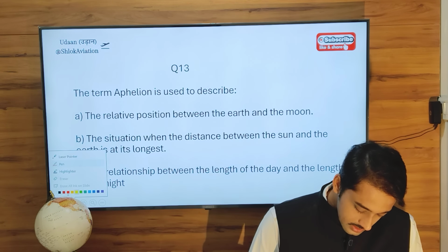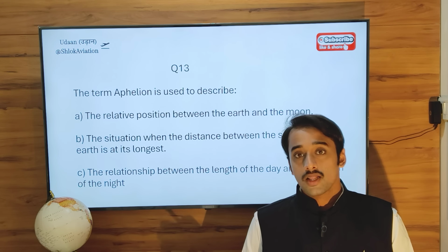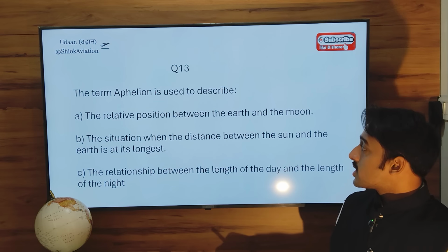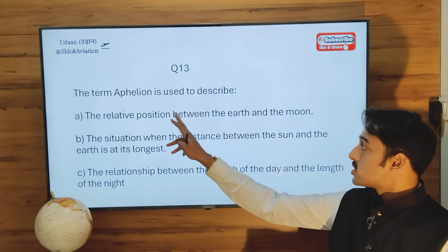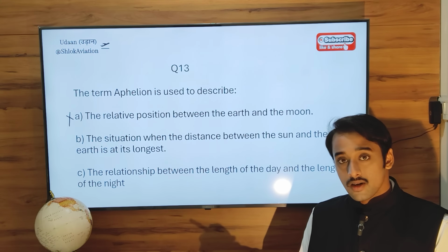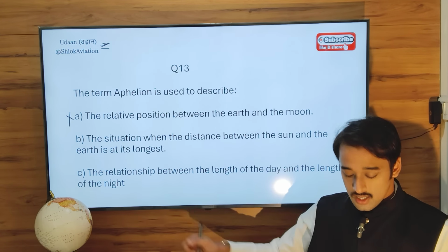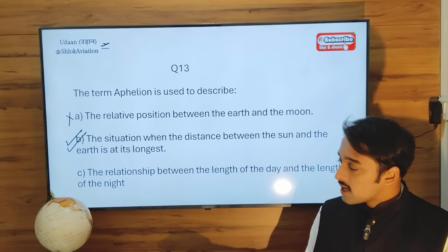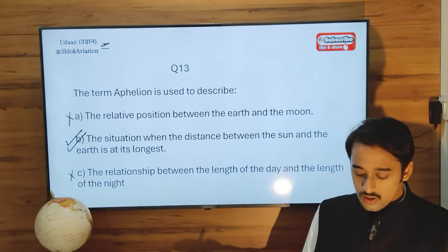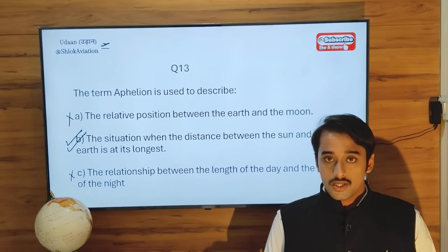Let's go to question 13. The term aphelion is used to describe what? Aphelion means when the earth is farthest from the sun, which happens on 4th of July. So the term aphelion is used to describe the relative position between the earth and the moon. That is incorrect. The situation when the distance between the sun and the earth is at its longest or biggest, that is the correct option. The relationship between the length of the day and the night, that is wrong. So option C is wrong. So the correct option is when the distance between the sun and the earth is at its longest or biggest.